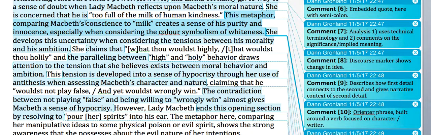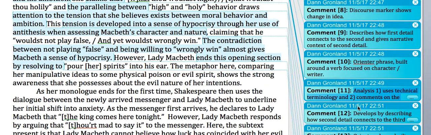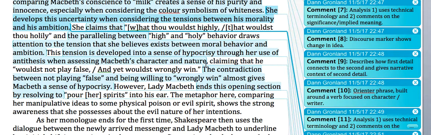That comparing his conscience to milk creates a sense of his purity and innocence, especially when considering the symbolism of whiteness. Then, we have another detail connection. It develops by describing how the second detail connects to the third, which is what we have here. She develops this uncertainty when considering the tensions between his morality and his ambition. So we have, again, another sentence that stitches those two details together, that this uncertainty is developed.